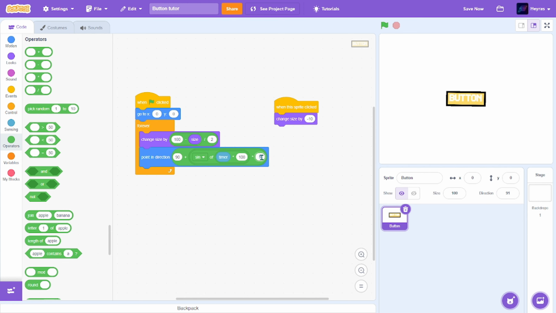This number will indicate how many numbers it will move up by or goes back. So this is its normal direction, and this is how fast you can make it rotate for. So let's say 500. Now you can see it's really fast. So I'm just gonna make it 10, 100. Yeah, I think this looks good.